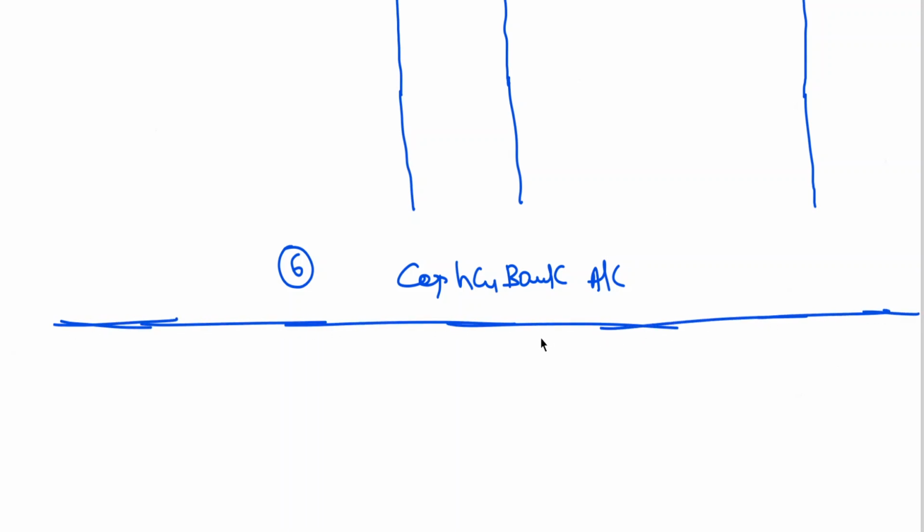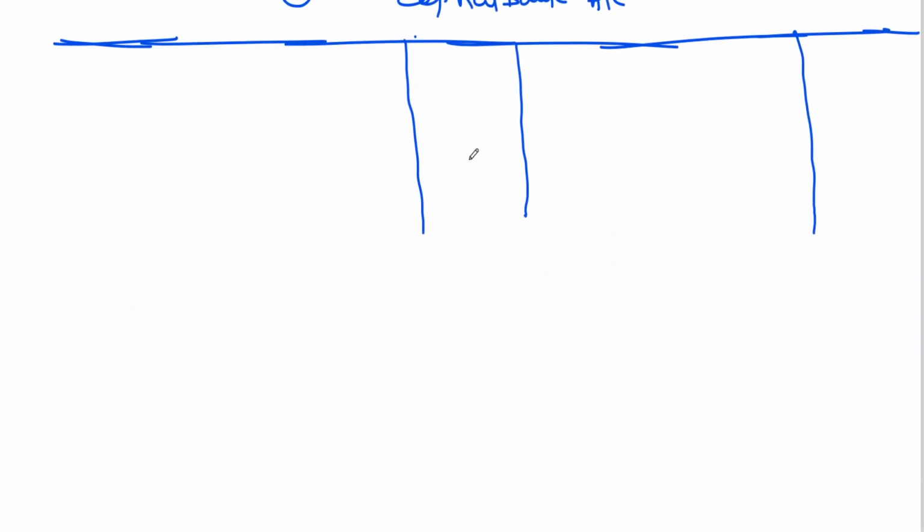The next, sixth one. We can still find out additions to furniture by going for the cash and bank account, because we don't have a cash column and a bank column separately.